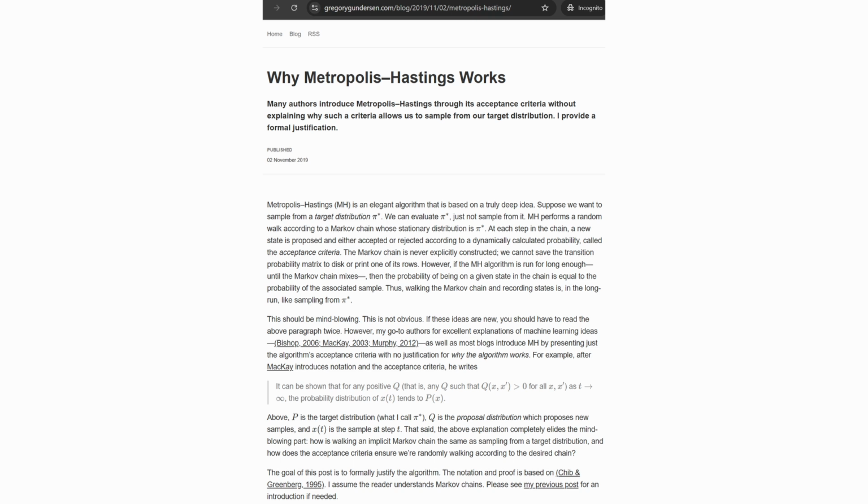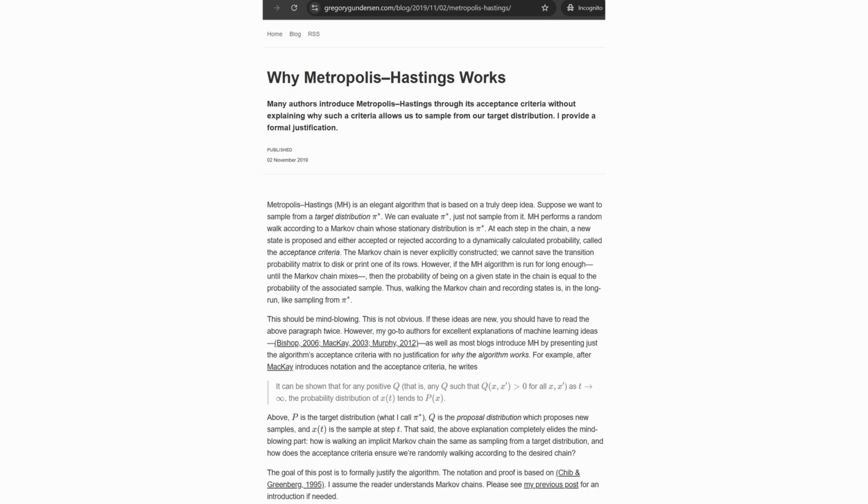Metropolis-Hastings is a random walk where the Markov chain is never explicitly constructed. If a stationary distribution exists, then the law of large numbers says if we run the random walk infinitely, then the probability of being in a given state in the chain is equal to the probability of that associated sample, which is what a probability distribution is.